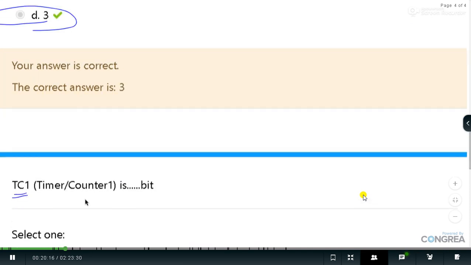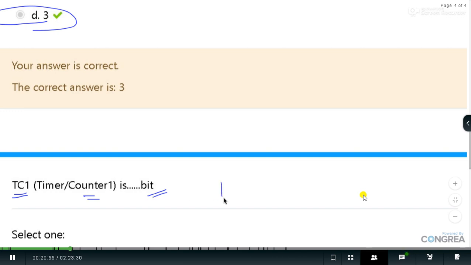Next, the question was related to the size of Timer 1 and Counter 1. This is a question based on the architectural part. Yesterday, one of our faculty asked that we don't have to cover the architecture part, no doubt, but questions can be asked based on it. So a better way is to go ahead with the architecture diagram, at least show them the architecture diagram. Yes, 1 mark or 2 mark questions can be asked based on the architecture and its features, and obviously features also get covered during the architecture part.